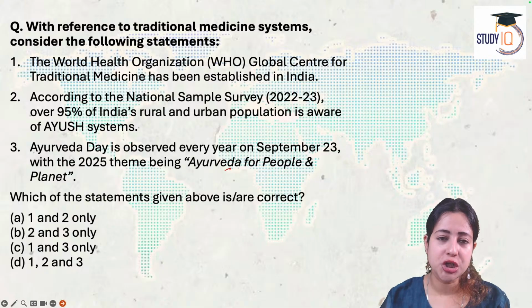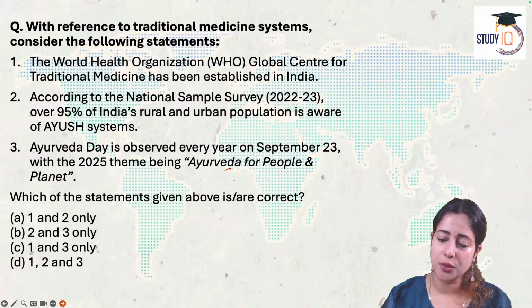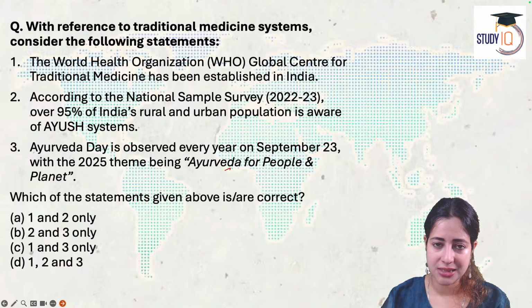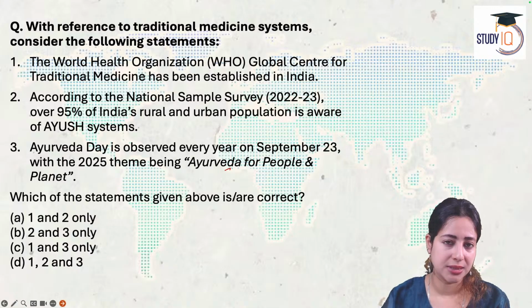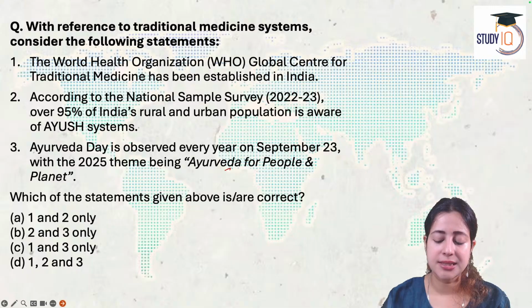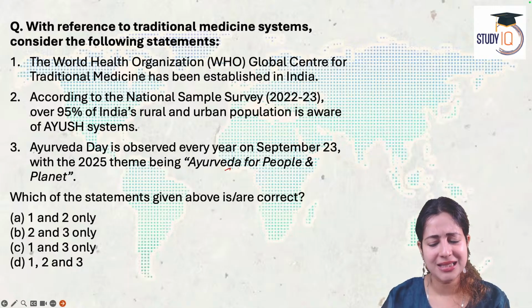With reference to traditional medicine in India, consider the following statements. 1. The World Health Organization Global Center for Traditional Medicine has been created in India. 2. According to the National Sample Survey of 2023, over 95% of India's rural and urban population is aware of the Ayush system. And 3. Ayurveda Day is observed on 23rd September, with this year's theme being Ayurveda for people and the planet. That's an easy one. That's an easy question.